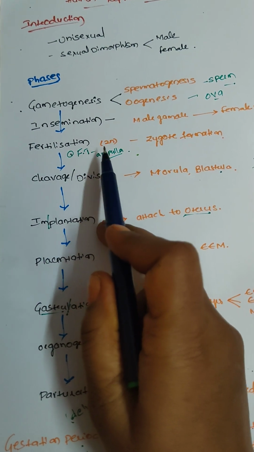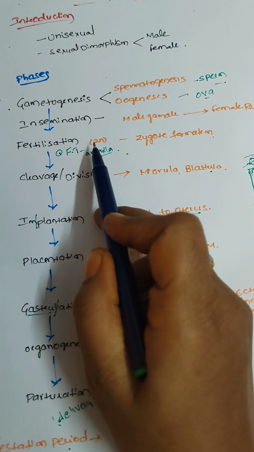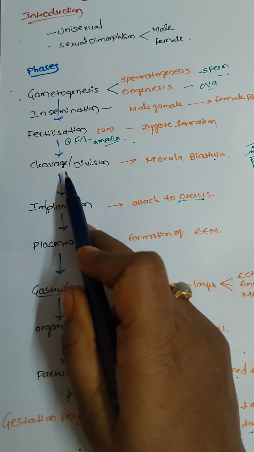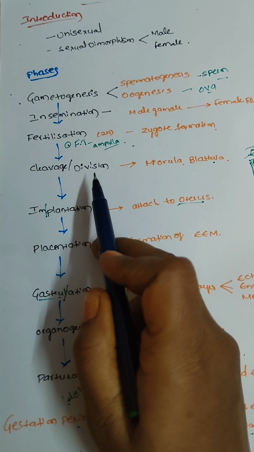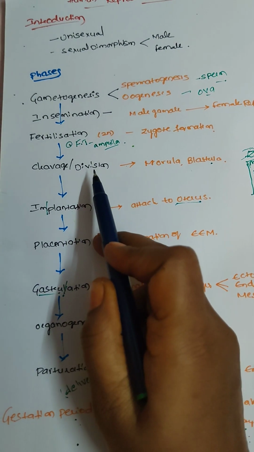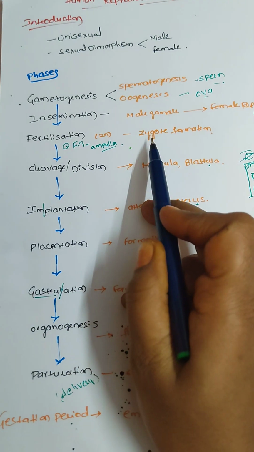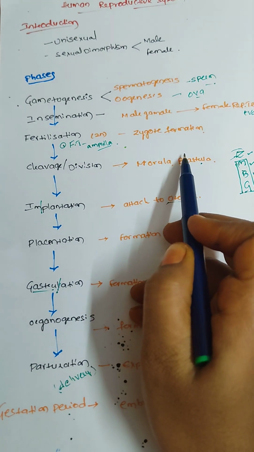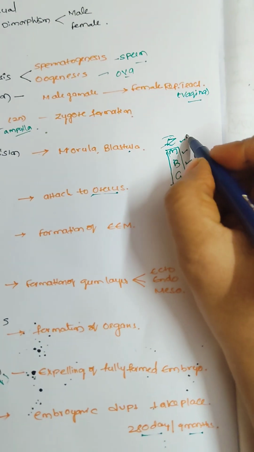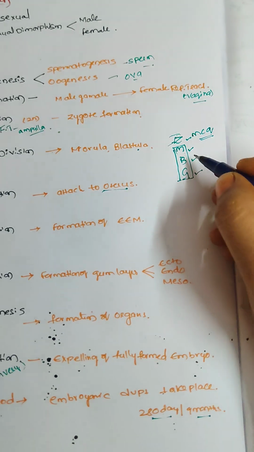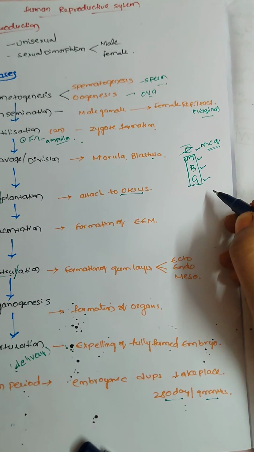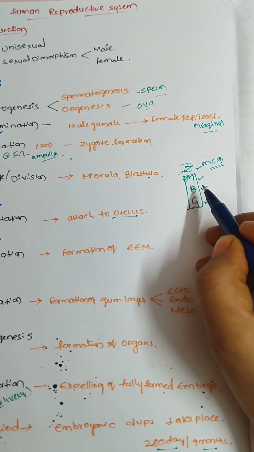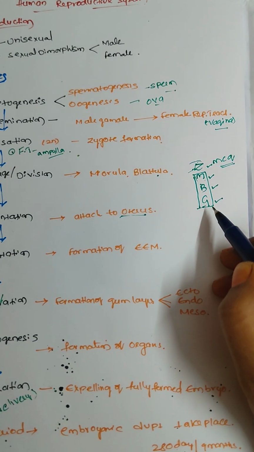Then after fertilization, the zygote forms. It is in the diploid condition. Then it undergoes cleavages. Cleavage is nothing but division: a number of mitotic divisions occur in the zygote. Then they form the morula stage, then blastula. Here is one important MCQ for NEET and EAMCET: what is the sequence of the cleavages? That is zygote, morula, blastula and gastrula.